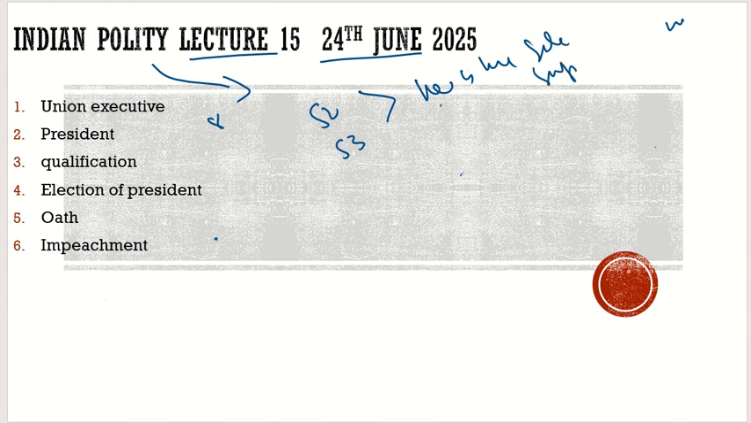To understand Article 52 and 53, we have to discuss them. We have to discuss these articles, Article 52 and 53, with respect to Article 74 of the Indian Constitution. So we have to discuss them to understand the importance of Article 52 and 53, and to understand them more properly, we have to discuss them with Article 74 of the Indian Constitution.